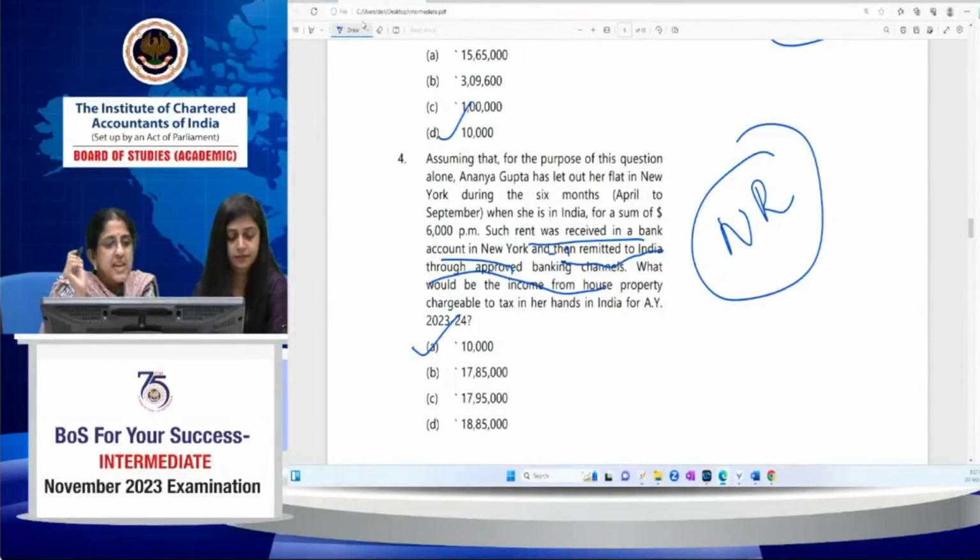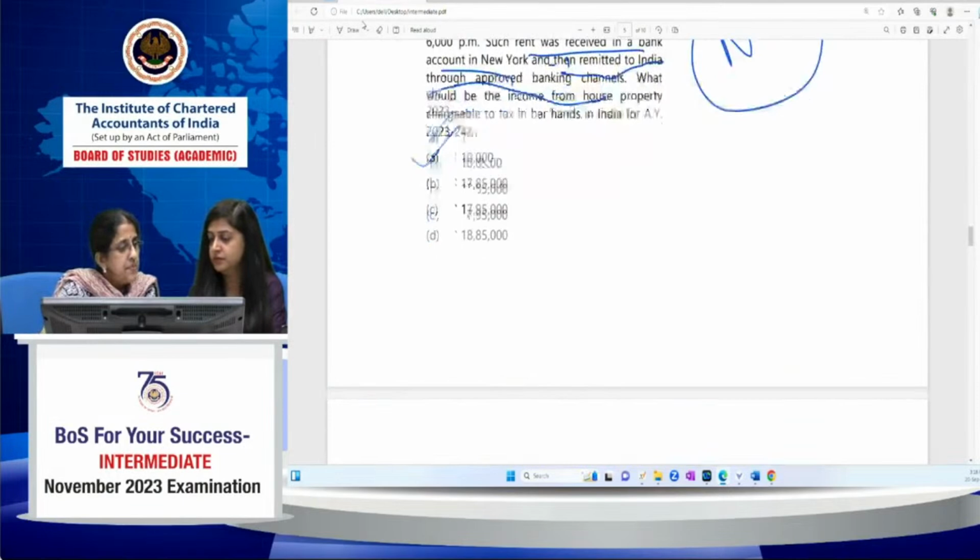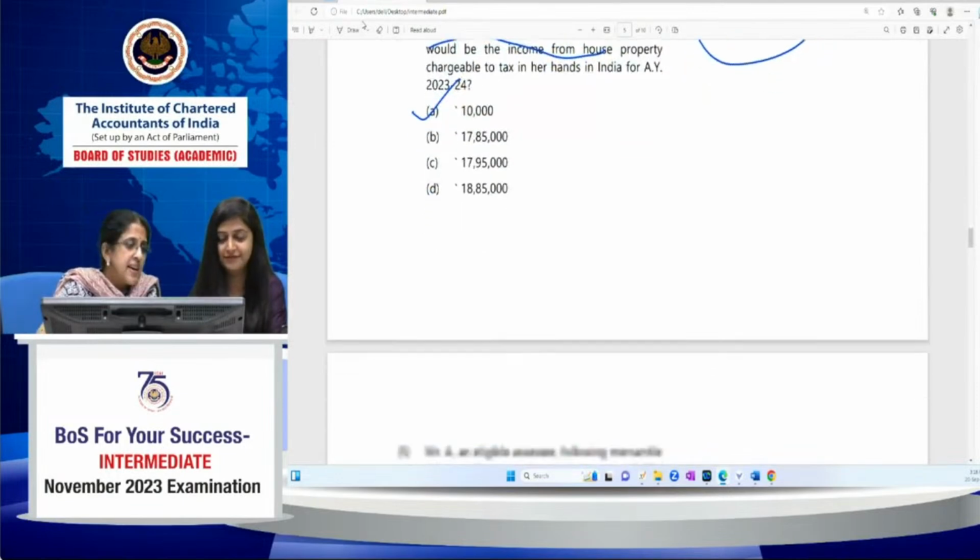Hope this is very clear to everyone: Bhumika, Naman, Dipanshu, Durga. The answer is not going to change because her residential status is not changing. Fine? Yes, Naman, that's correct.